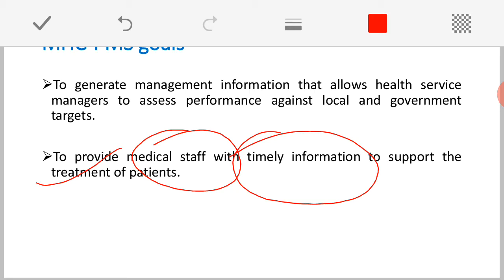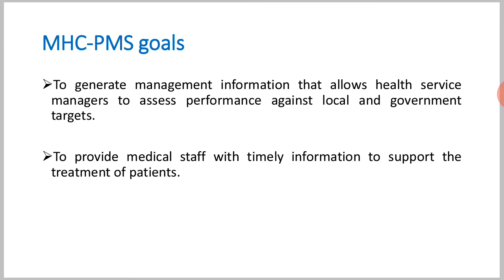From this information system they can get the history of the patient: what medication was previously given, what tablets were given earlier, how the treatment is going on now, and whether we need to change the tablets or not. All that information can be accessed from this system. So, these are the two main goals of this MHC-PMS.